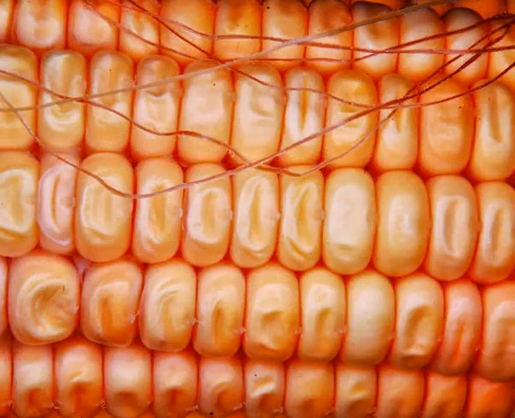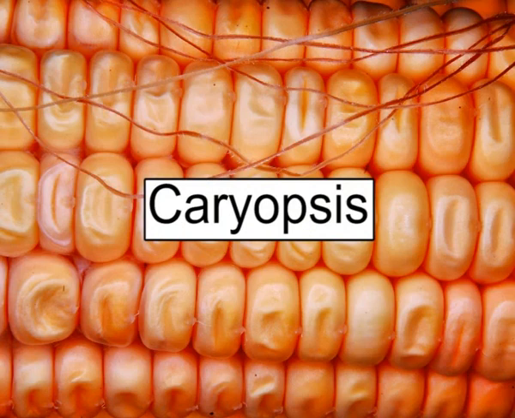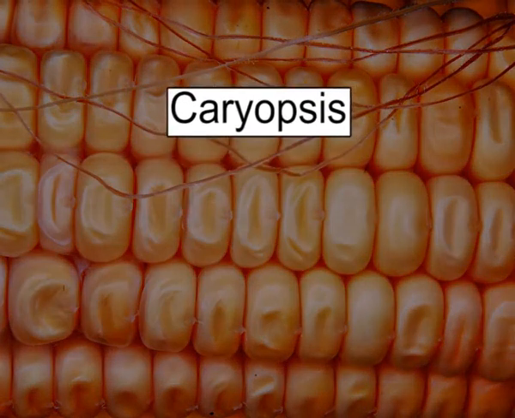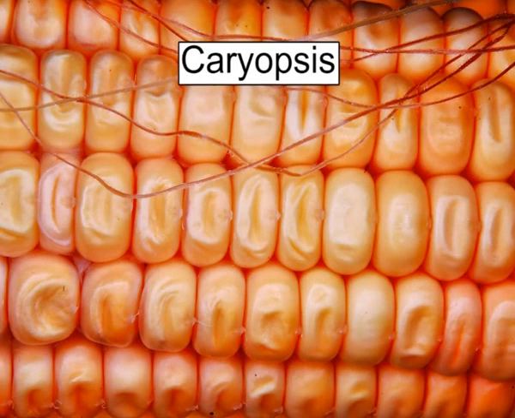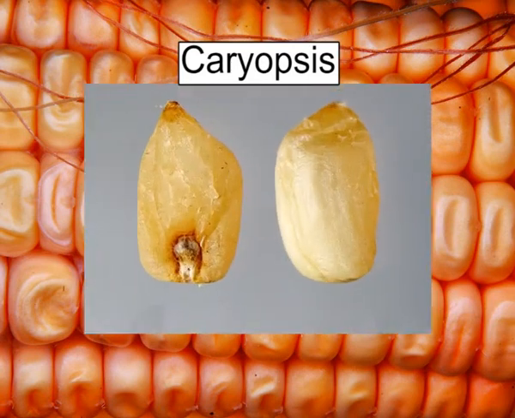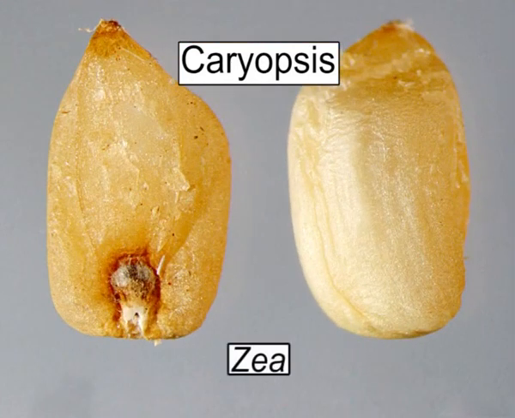Next type of indehiscent fruit is Caryopsis. A Caryopsis is a simple, dry indehiscent, one-seeded fruit developing from a monocarpellary ovary in which the seed coat or pericarp is fused with the fruit coat. Here you can see a fruit of sweet corn, that is Zea, which is of Caryopsis type.